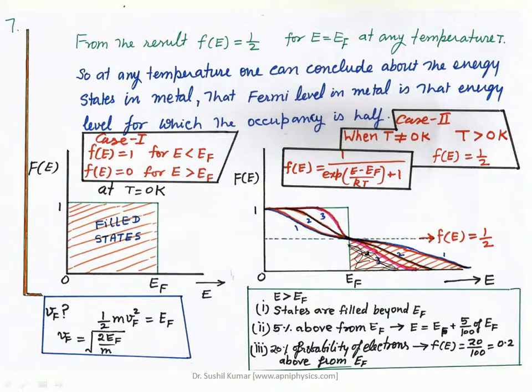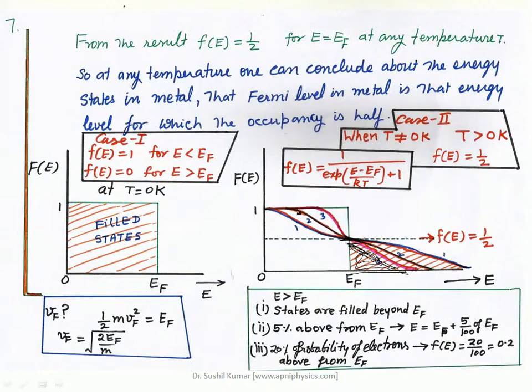So in case of 3, all the energy states below the Fermi energy level are filled. But at this Fermi energy level, these are half filled, right? And beyond that, there is a small percentage beyond the EF. And similarly for 1, right?